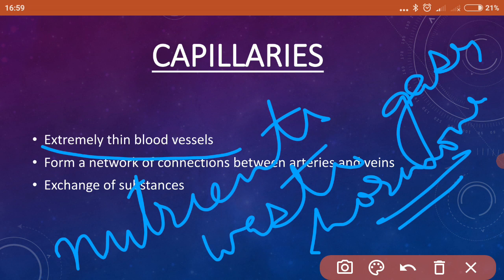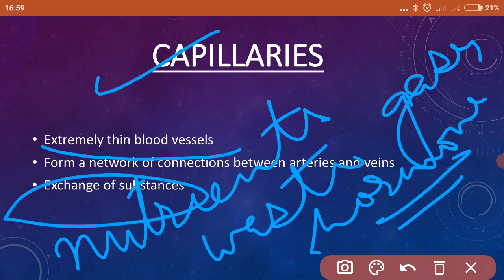So all these things are exchanged to their respective parts and taken from their respective parts with the help of these capillaries. Okay, so they help in the exchange of various substances in the body from the blood vessels, and these are very thin blood vessels with very thin walls, so that transfer of substances becomes easy through these thin walled vessels.